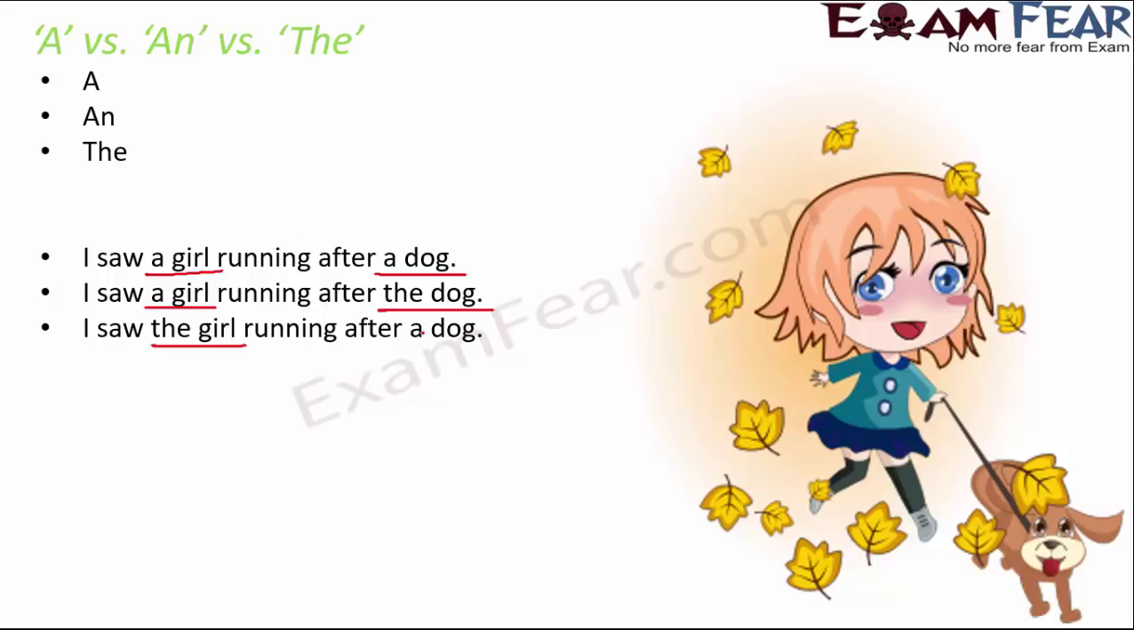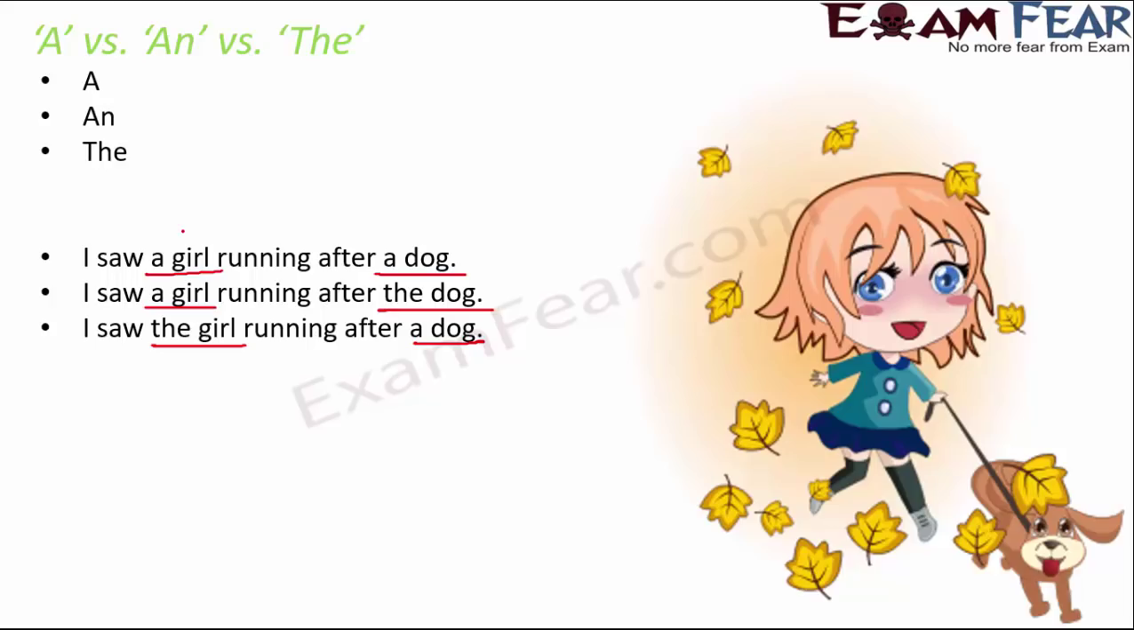I saw the girl running after a dog. That means I am talking about a specific girl in this case, that I saw that particular girl running after a dog, like running after any dog. So hope you understand the difference between a and the, because an is simpler, as an is mostly used before a vowel. It is mostly difficult to distinguish between a and the, like where should we use a, where should we use the. That is a bigger concern most of the time, right?